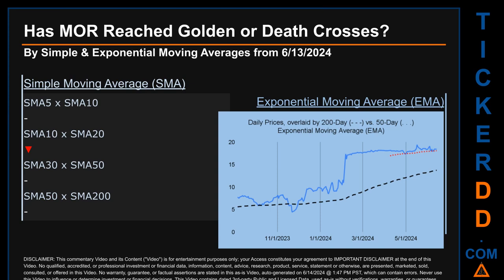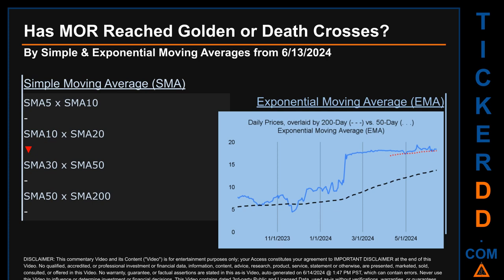Has MOR price reached golden or death crosses? Golden cross and death cross are basic signals that compare average prices across two specified trade day ranges, a short-term versus a long-term range. For example, 5-day versus 10 trade days. Essentially, a golden cross is a bullish signal. It appears when a ticker's short-term moving average crosses above its long-term average. Vice versa, a death cross is a bearish signal when the short-term crosses below its long-term moving average.